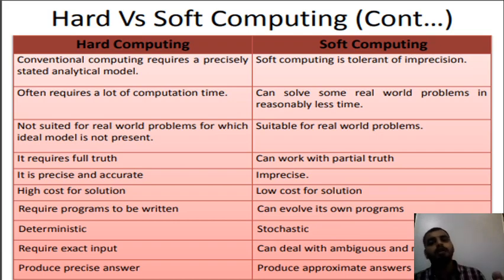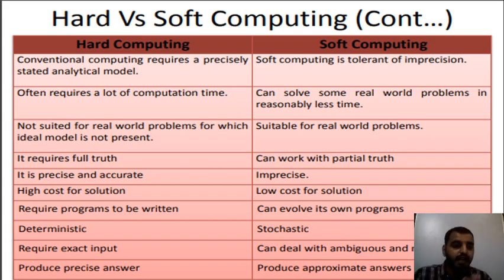But soft computing will look at the procedure and the approximate answer, but not the exact answer. In the first case, if you have all three things, you will get full marks. Whereas in soft computing, if two things are there, you will get some approximately correct marks. So this is the major difference between hard computing and soft computing.